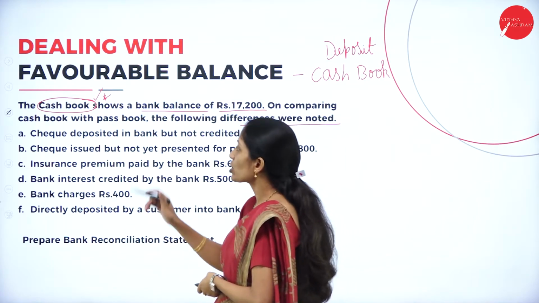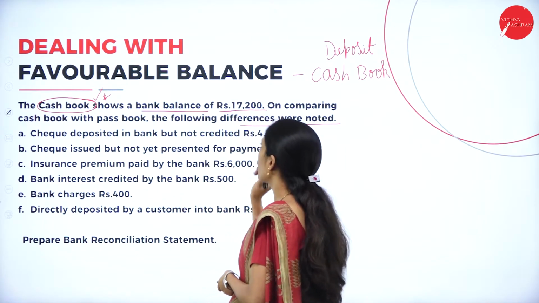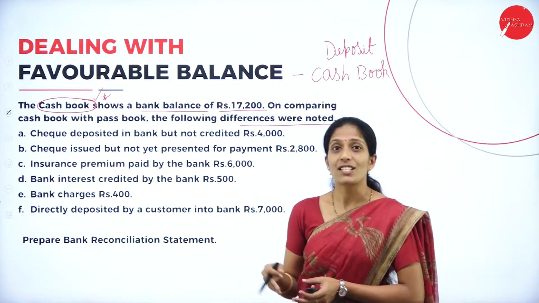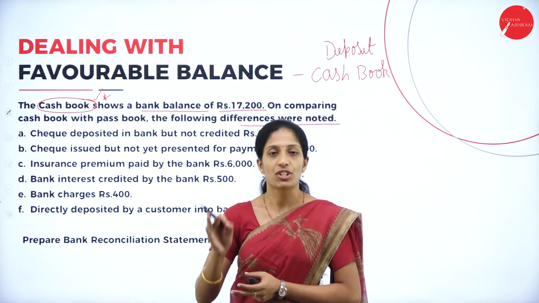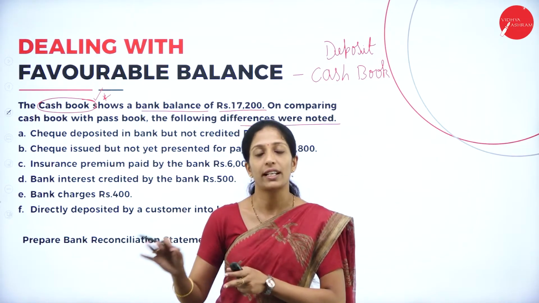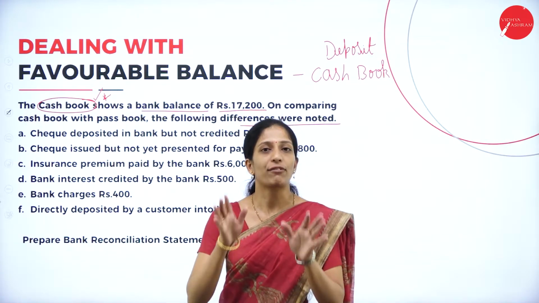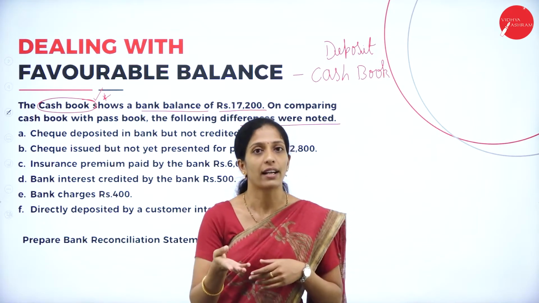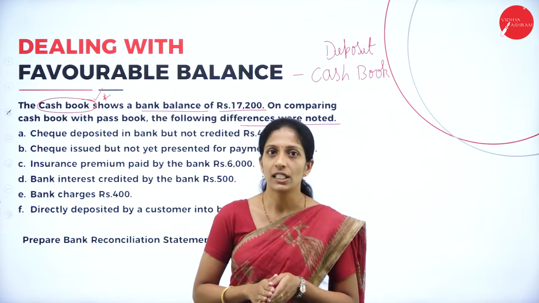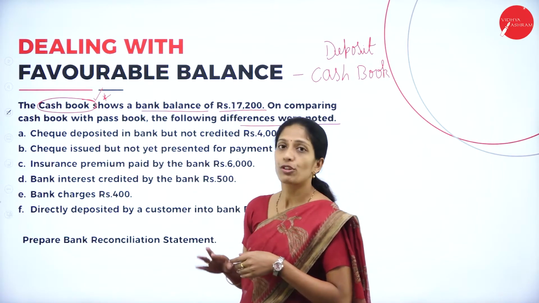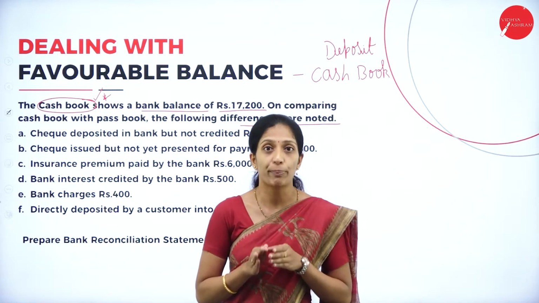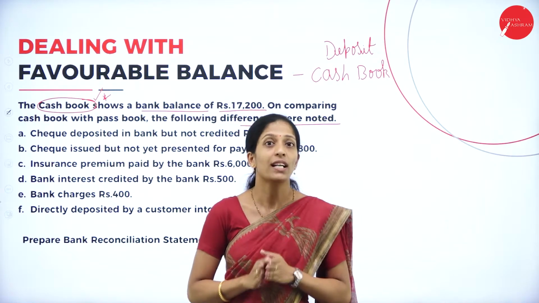The first one is a check deposited into bank but not credited. The organization has deposited a check into the bank but it is not credited by the bank. The only thing is that you have to know which transactions are to be added and which are to be deducted. As I have told you, we have to identify the base book. Our base book is the cash book.